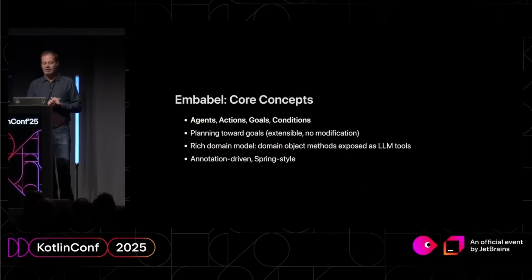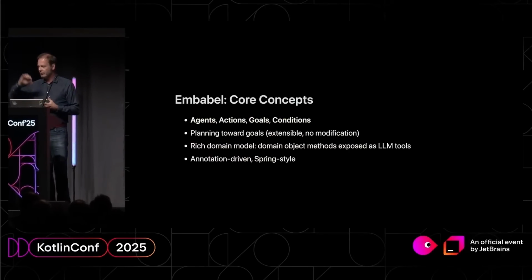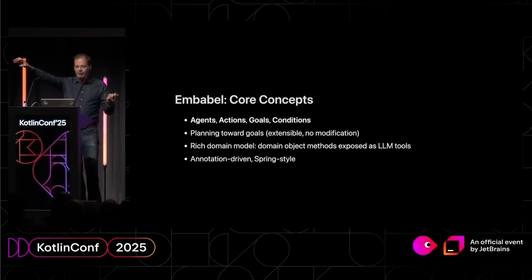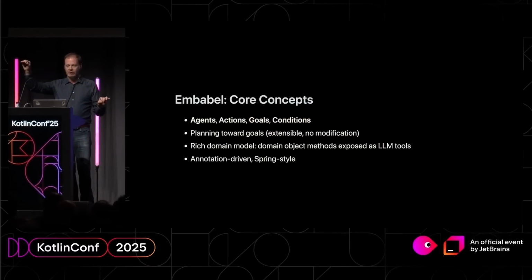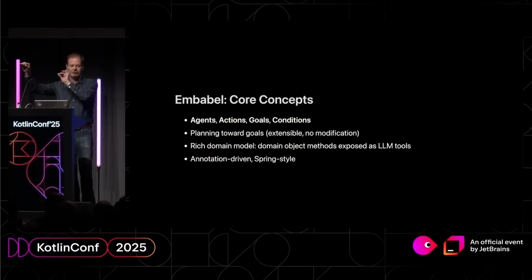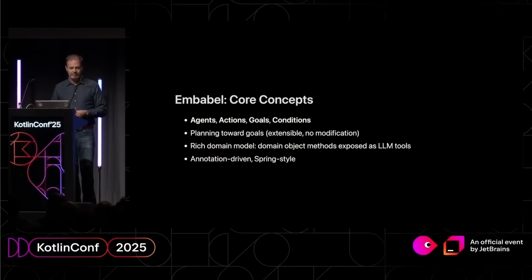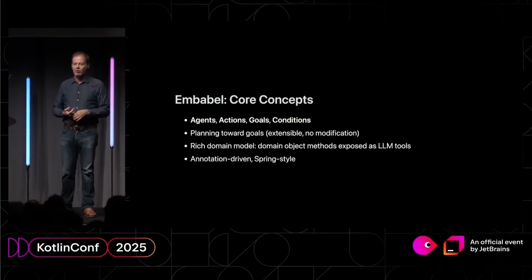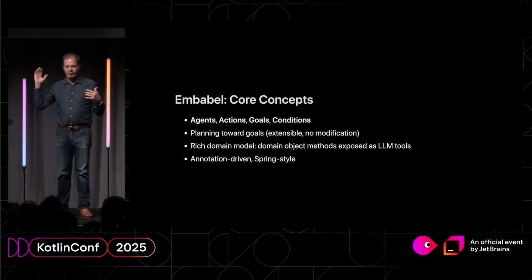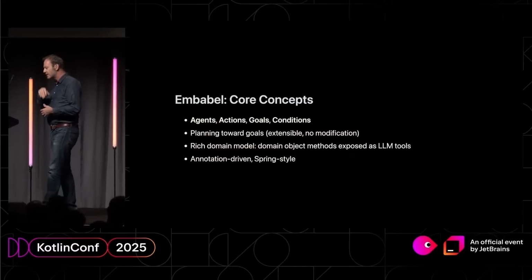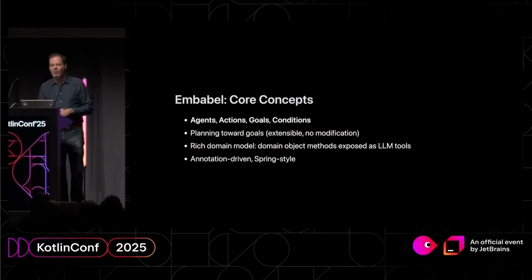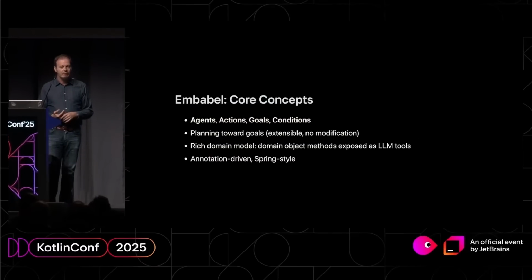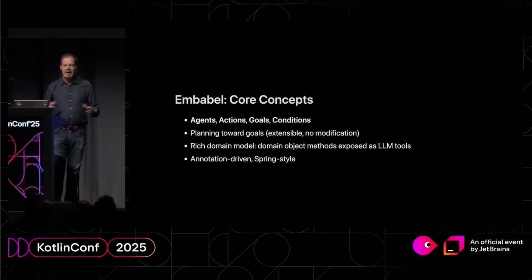How Embabel works is quite different. It has the notion of goals and actions. It chooses a goal and it works out how to get to that goal by chaining together actions known to the system. So it uses a non-LLM AI algorithm in order to do the pathfinding, the planning towards the goal. This means, for example, if you add more actions and more goals, your system can become more capable without modifying any existing code.